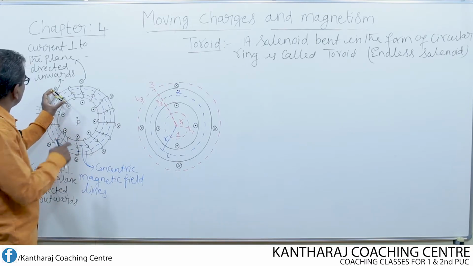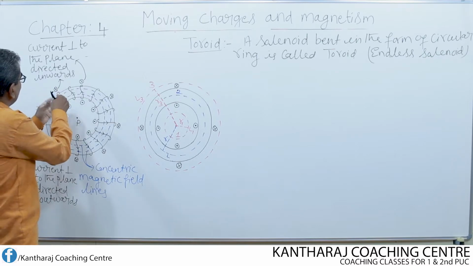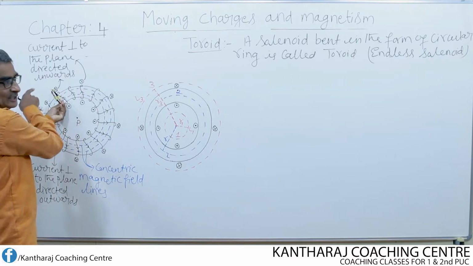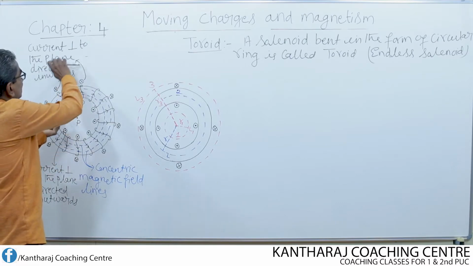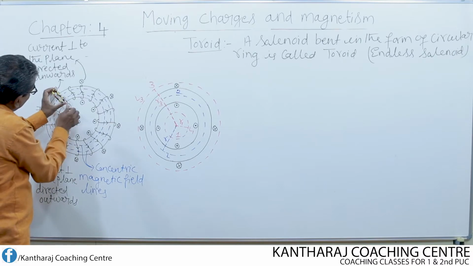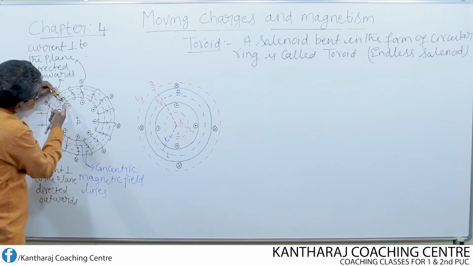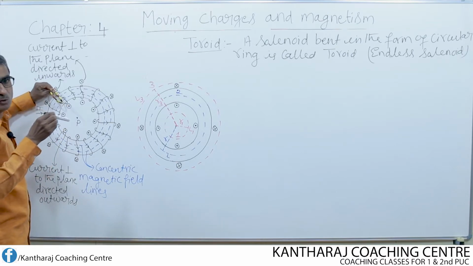It represents that the current at the top is going inwards, perpendicular to the plane of the board, whereas the current at the bottom is coming out, perpendicular to the plane of the board.